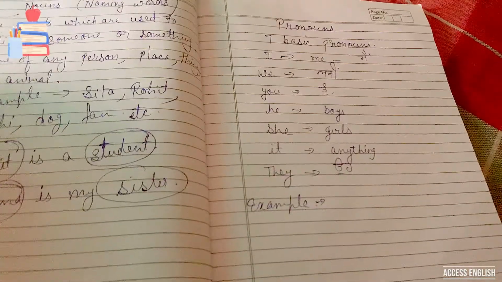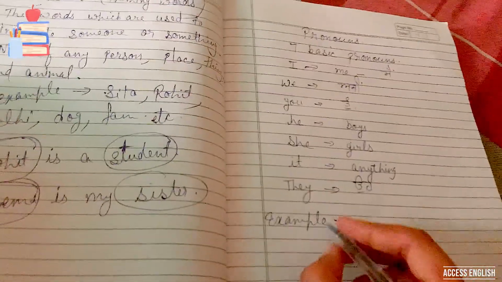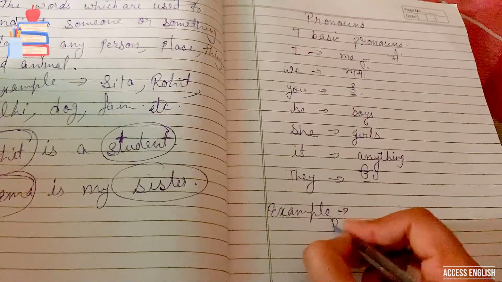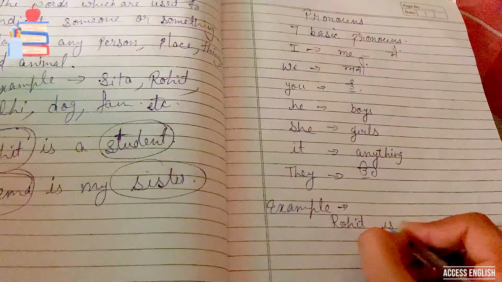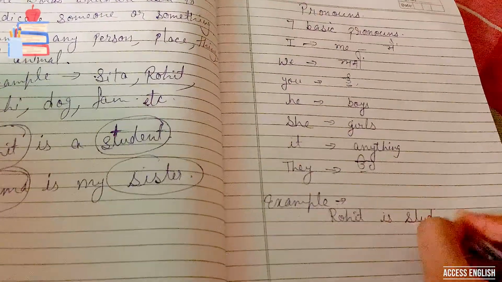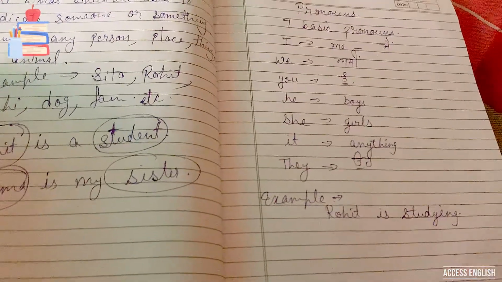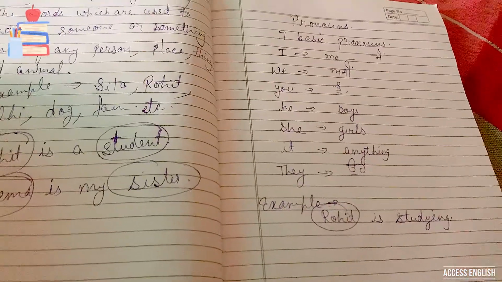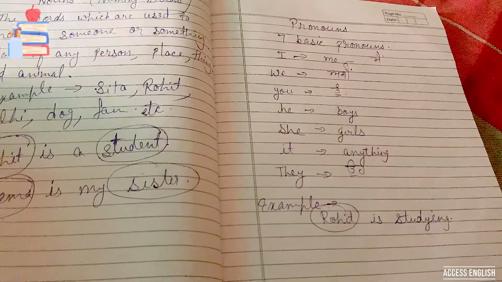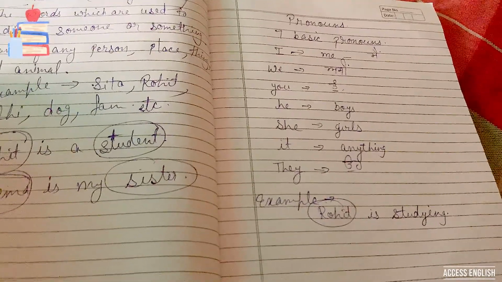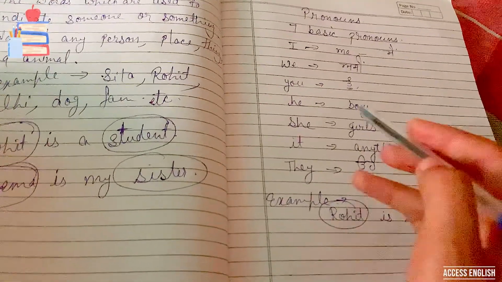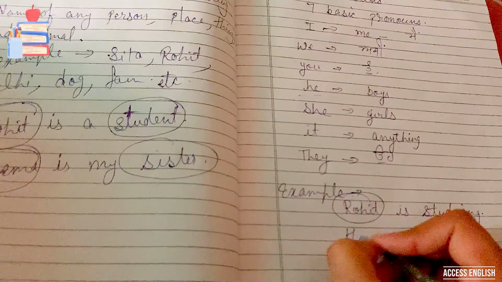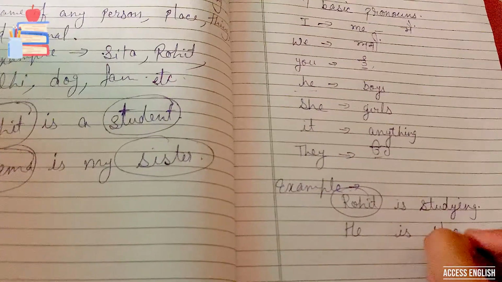Now for example, we can say Rohit is studying. Now what is the naming word here? Rohit. And Rohit is the name of a boy, and I have already told you for boys what pronoun we use? He. So we can also write here he is studying.